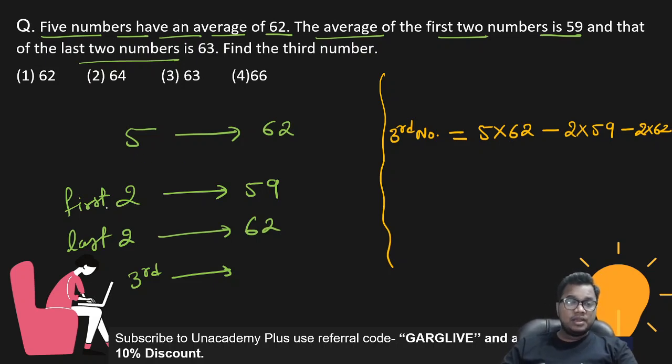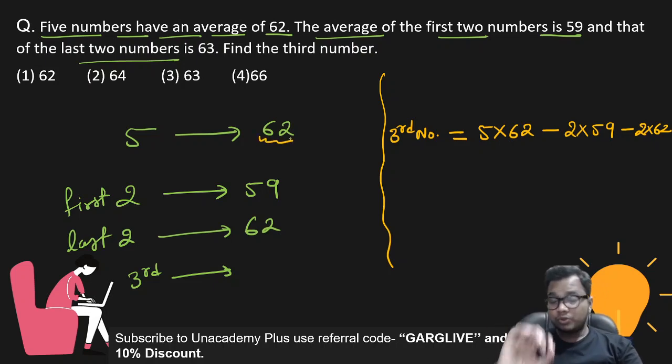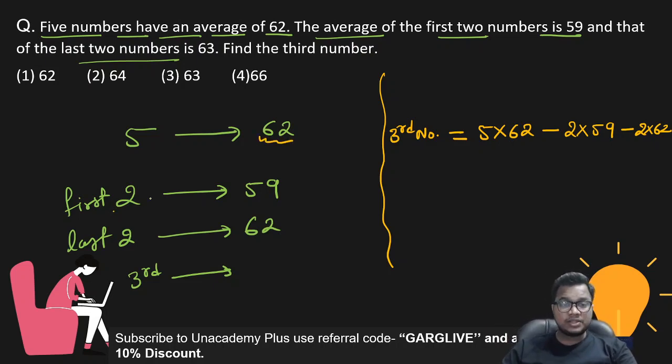Now, if you want to find the third number by this trick, how to find it? Just let there be five children, and the chocolates for each child is 62. भाई, फाइव चिल्ड्रन हैं, सबके लिए 62 चॉकलेट्स हैं. Now the first two children come, they took 59 chocolates. कितना कम चॉकलेट लेके गए? उनके लिए 62 था, बट वो 59 लेके जाते हैं. कितना कम लेके गए भाई? 3. ठीक है, ये 3 चॉकलेट्स कितने स्टूडेंट? 2.